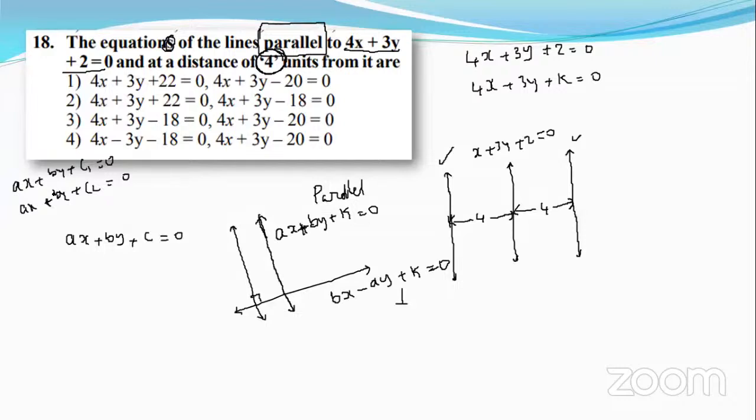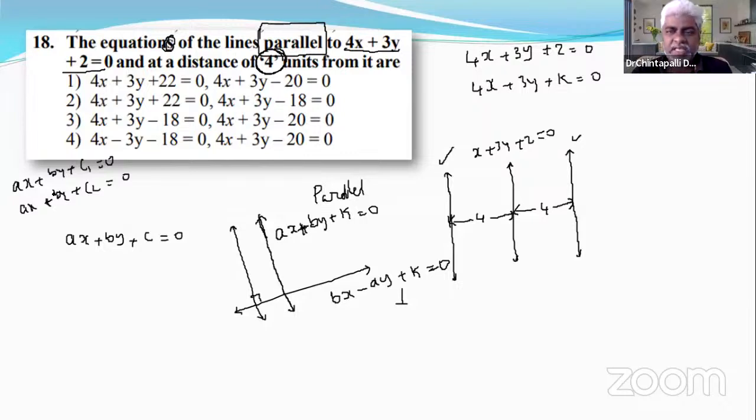Because the x and y coefficients are proportional. Here we should use the word proportional. That's why these two lines are parallel.